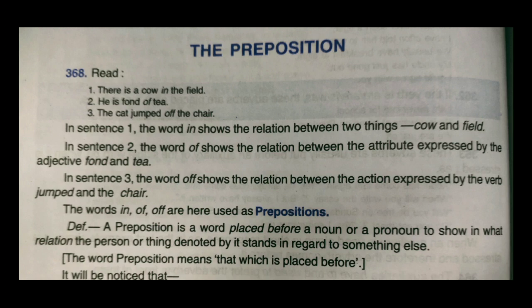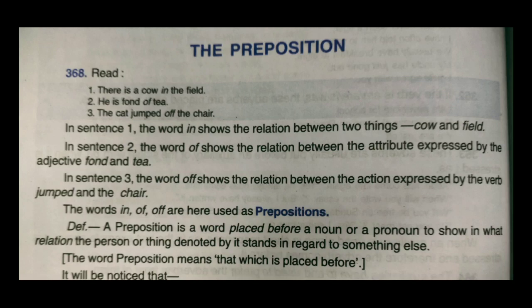In the second sentence, the word of shows the relation between the attribute expressed by the adjective fond and tea. One is an adjective, fond, the other one is a noun, tea.